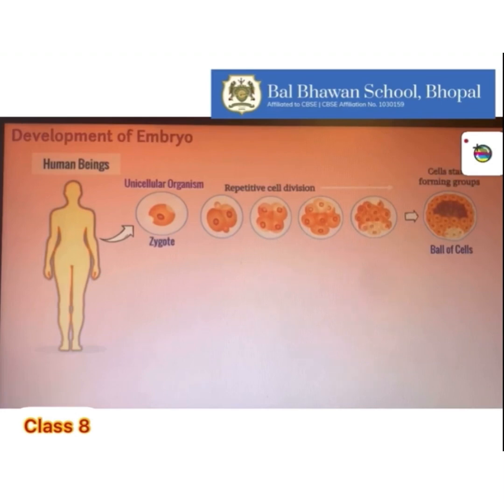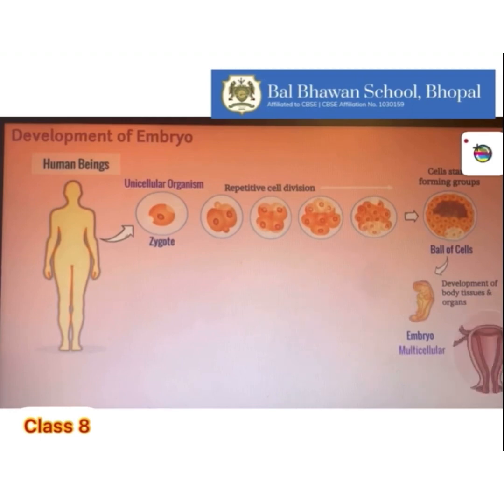These groups undergo specific modifications and start developing into various body tissues and organs. Such a developing structure is called an embryo. Since the embryo is made up of a large number of cells, it is multicellular.